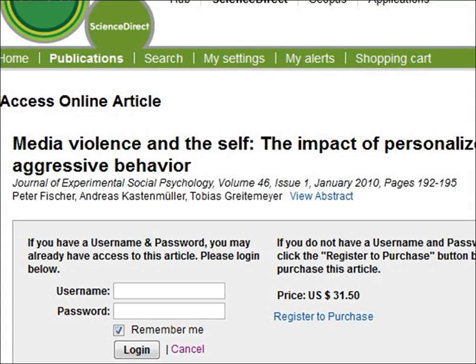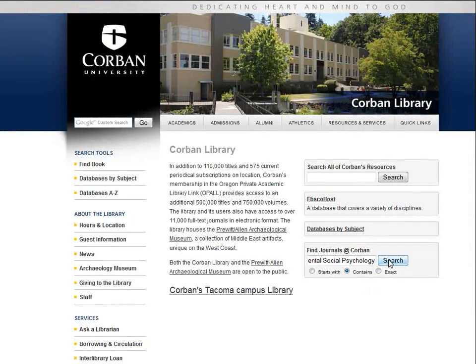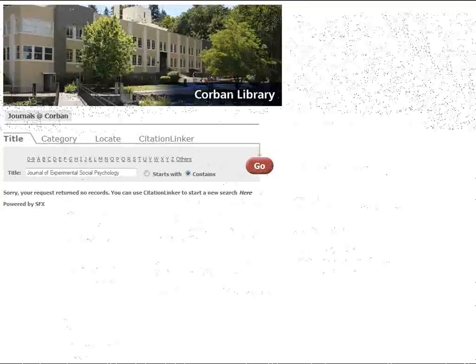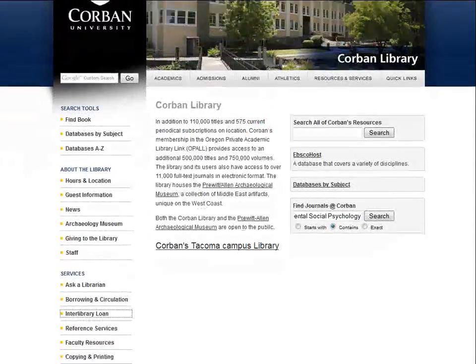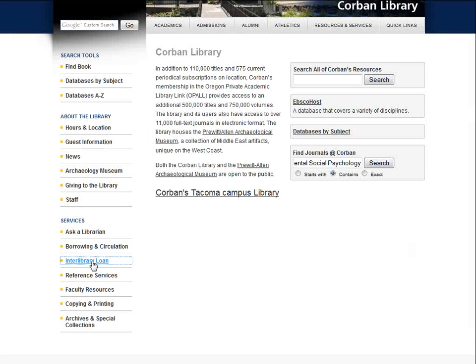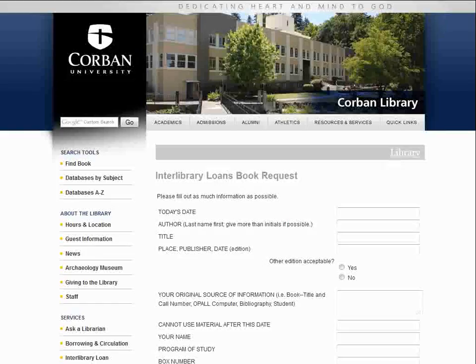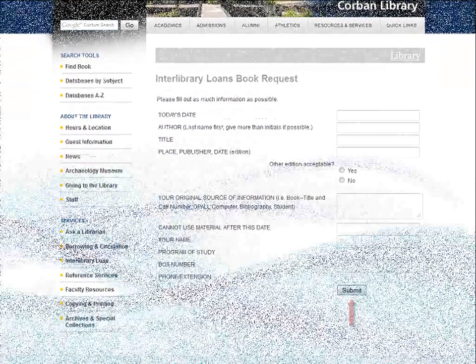Go to the library's website and enter the title of the journal. This will tell you if the library has it, and if they do, what dates they carry. If they do not carry the journal or the dates you are covering, you will need to request the article. To request it, go to the library's website, click on the links for interlibrary loans, and hit the button when they are done. The item you want has been requested. The library will notify you via email when it comes in.